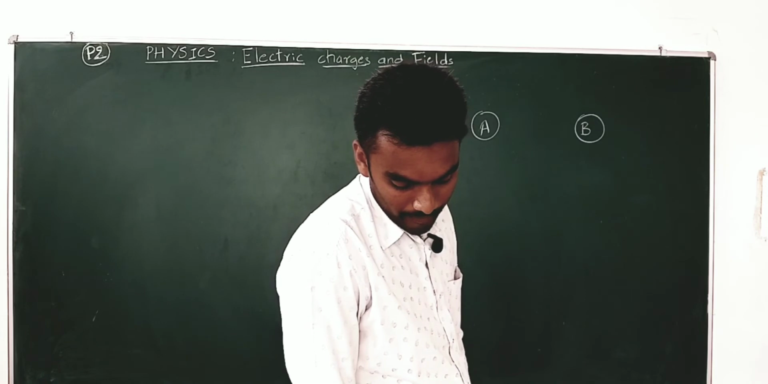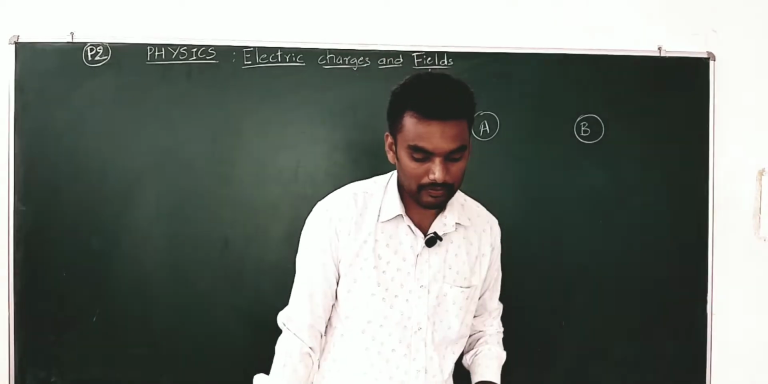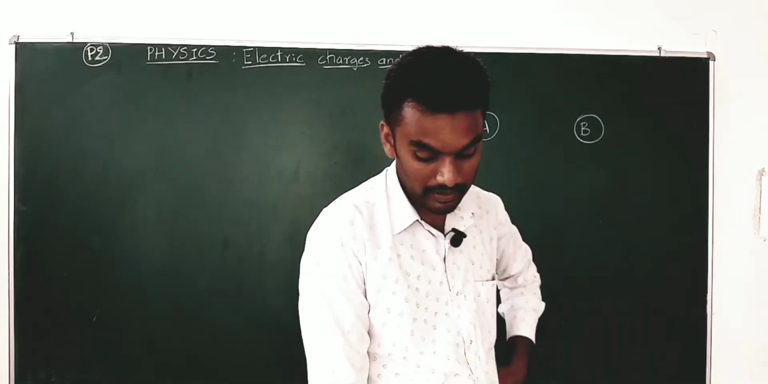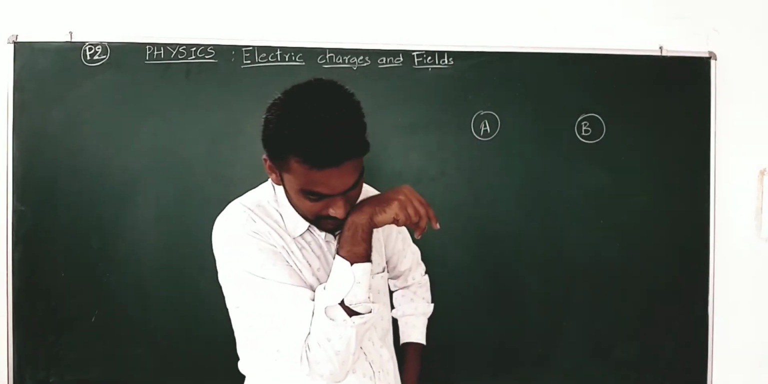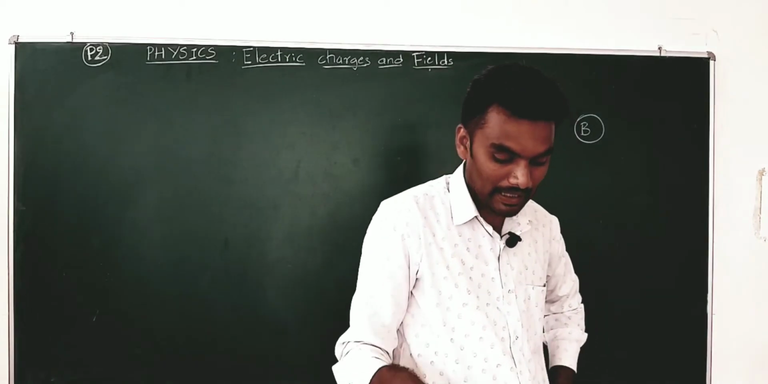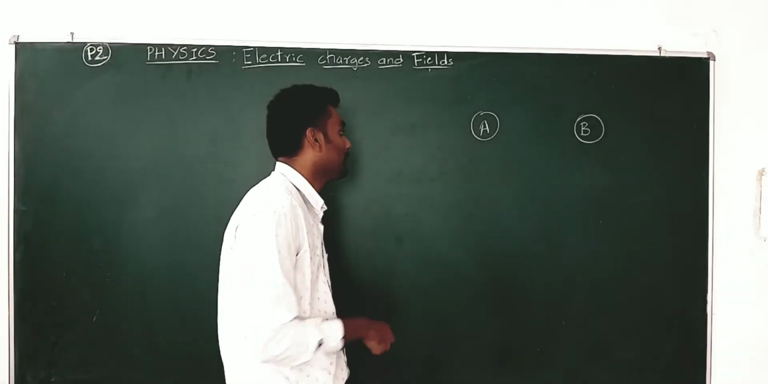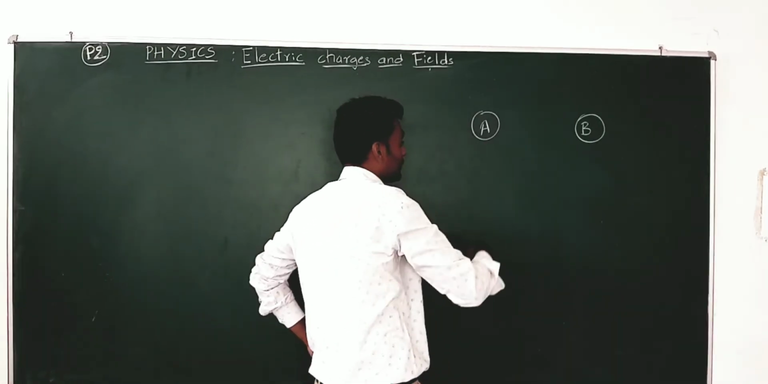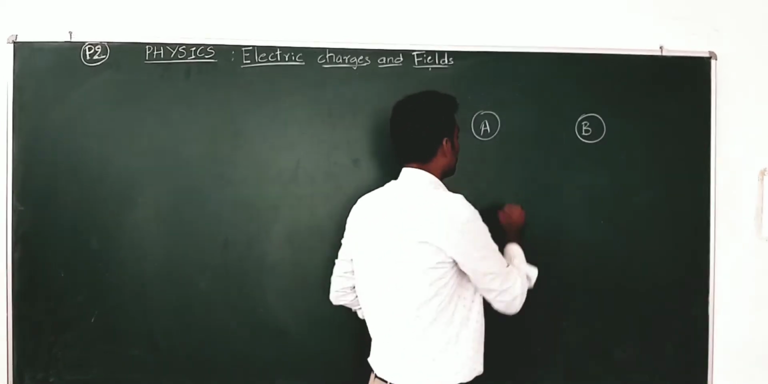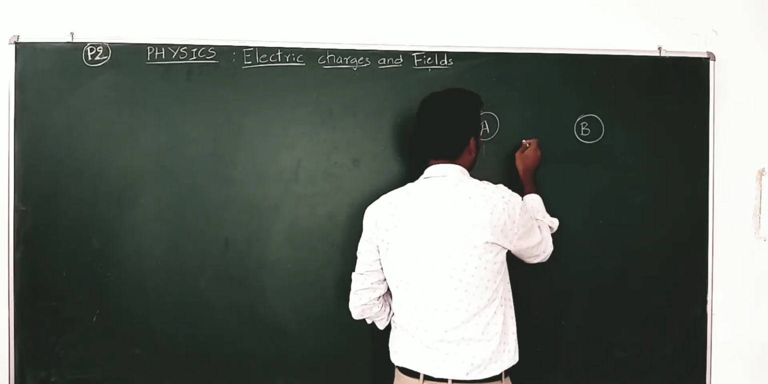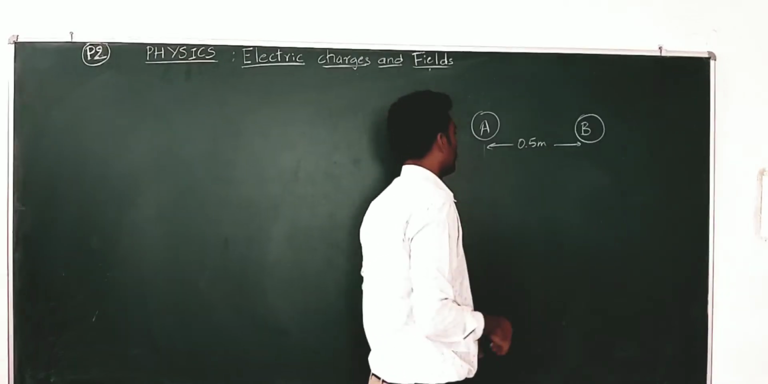A third sphere of same size but uncharged is brought in contact with the first, then brought in contact with the second, and finally removed from both. What is the new force of repulsion between A and B? Now, the question is actually somewhat connected to question 3. Obviously the distance of separation between them, let us keep that as 0.5 meter itself. Okay, this is before they were brought closer.